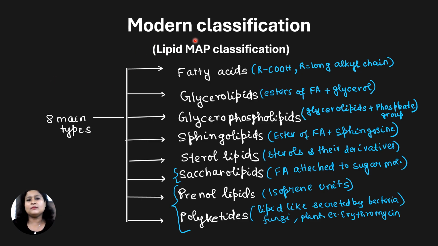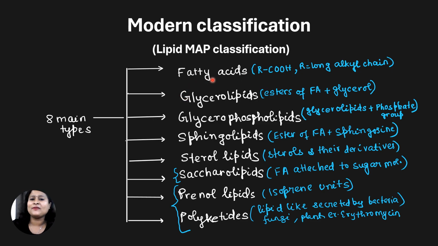Next is the modern classification of lipids. Also, we can call it the LIPID MAPS classification. Under this, lipids can be divided into 8 main types. First is fatty acids. Fatty acid, what does that mean?